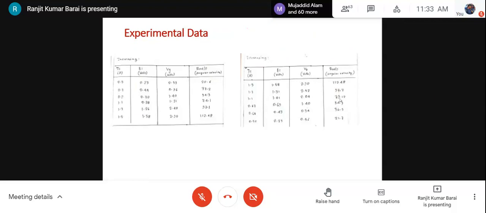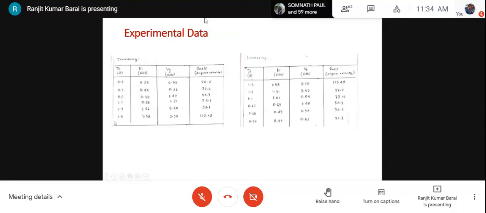See, the experimental data for increasing, starting from IS 0.5, 0.7, 0.9, 1.1, that is armature current, for the variation of input voltage like this. We increased up to 1.58 so that the current reached 1.5, and the speed also changed like this. Similarly, after attaining this amount of armature current, we started reducing the armature voltage so that it can go down and the motor finally stops. The motor stops after reduction of the voltage further. We didn't take that reading from the stoppage of the motor.